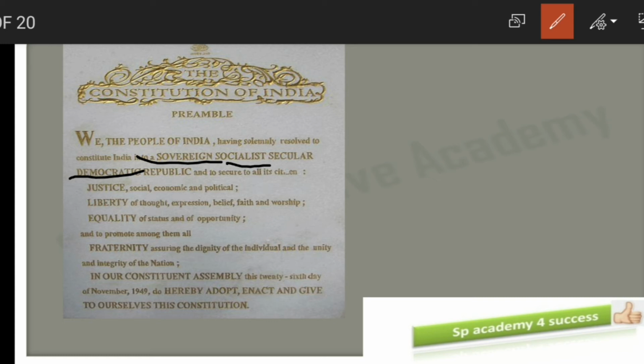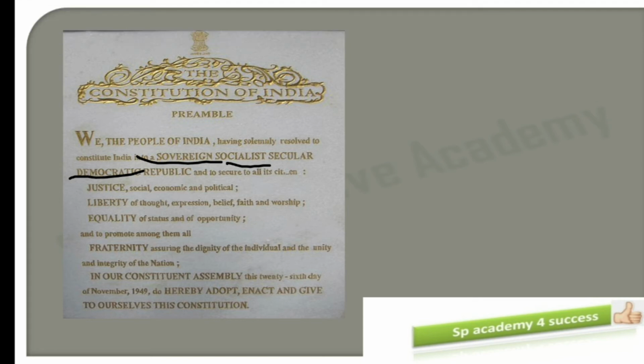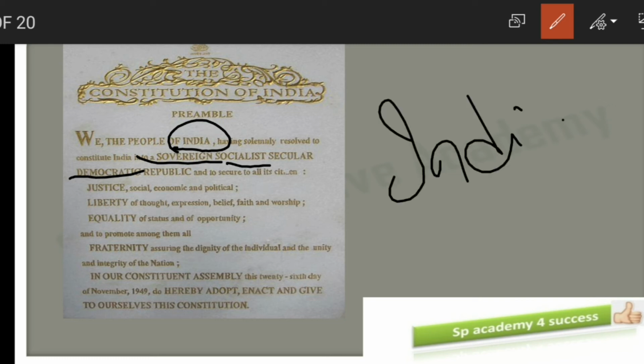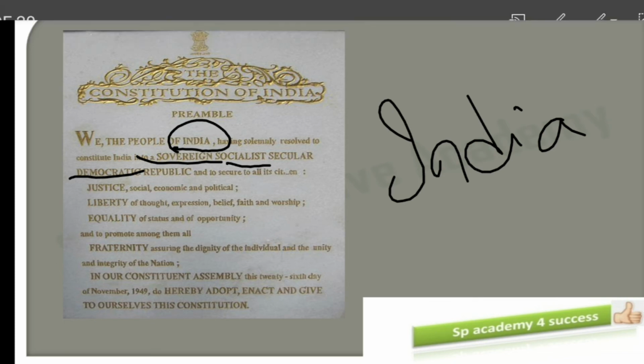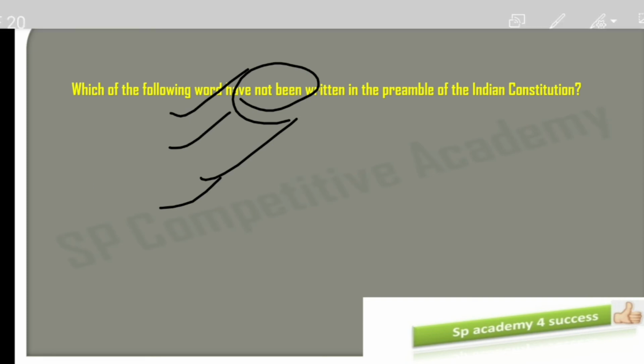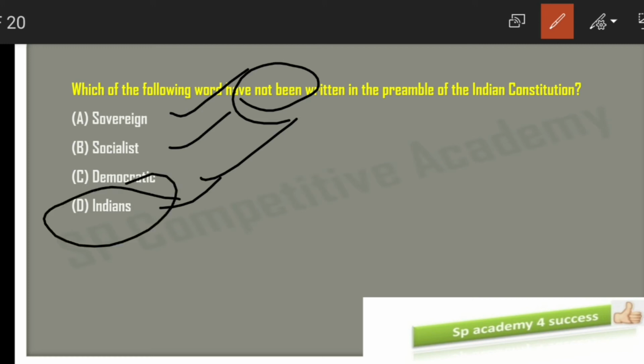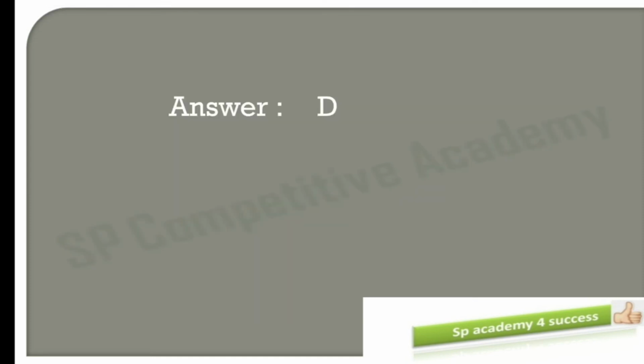Next is the Indian. So here you can find India. You will have India but not Indian. Okay. So always read the question carefully. You will find India, but in our options you are having Indian. So this Indian word is not present in the preamble. Okay. So what is our answer for this question? Option D will be the right answer for this particular question.